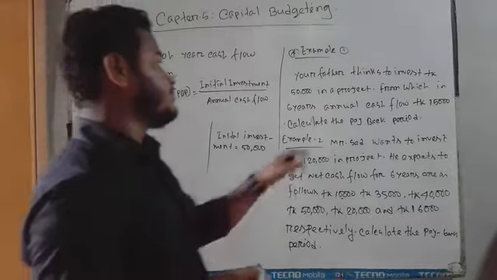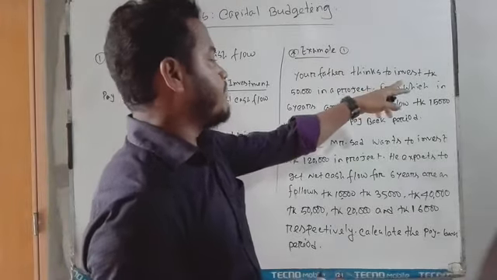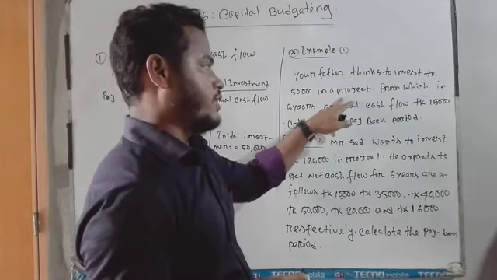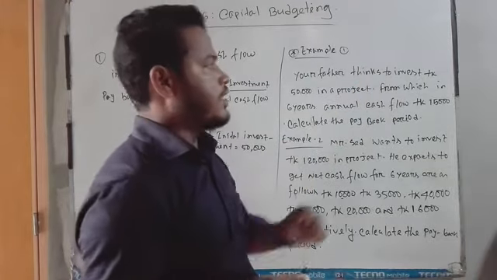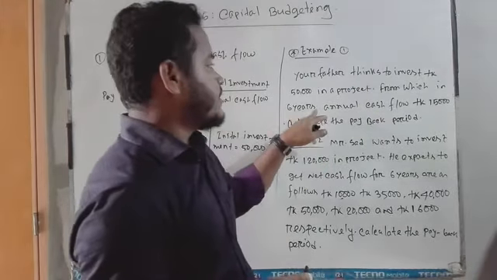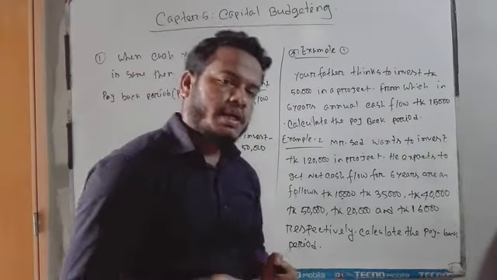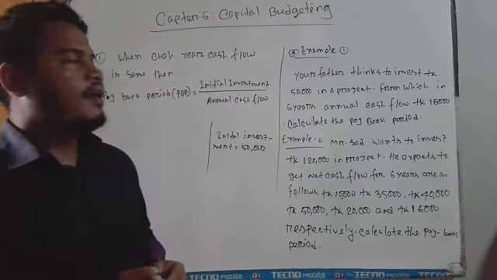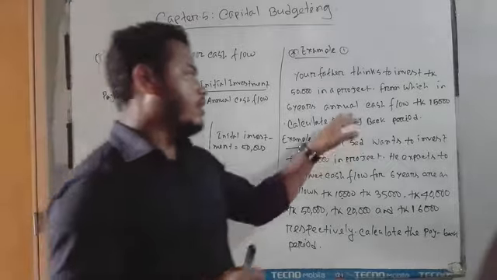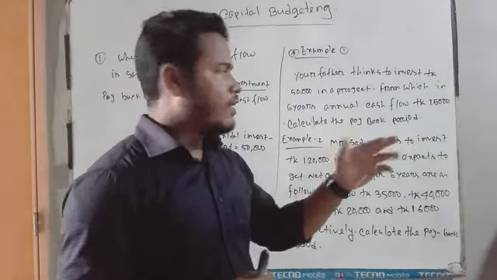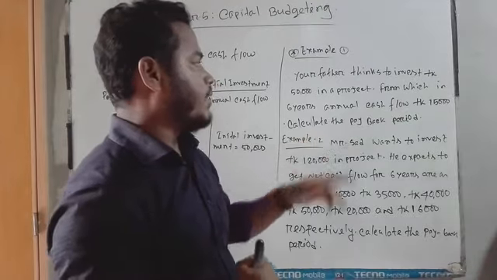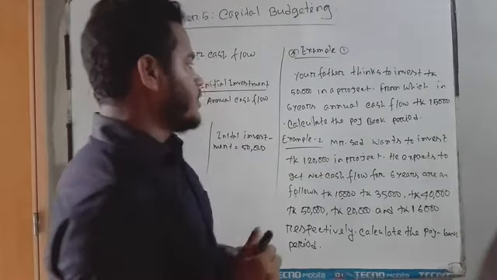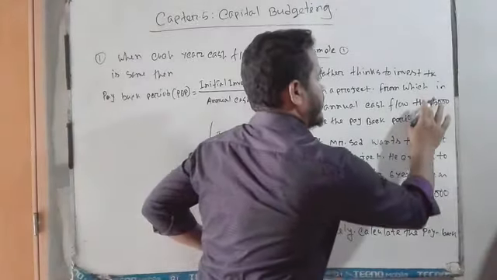The other point is that your father thinks to invest taka 50,000 in a project, which gives 6 years of annual cash flow. Annually, I mean yearly. Calculate the payback period.